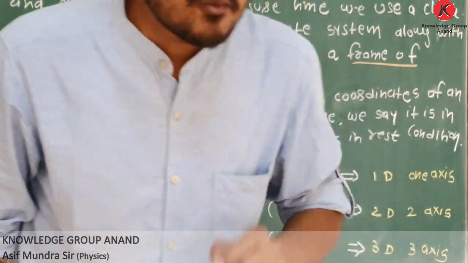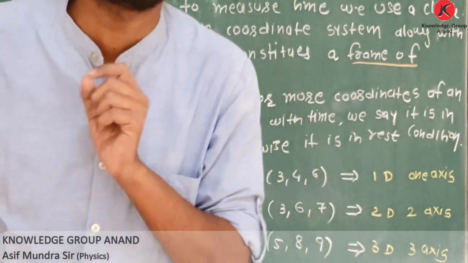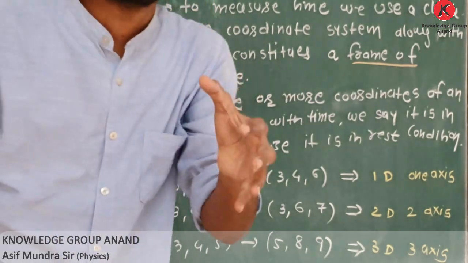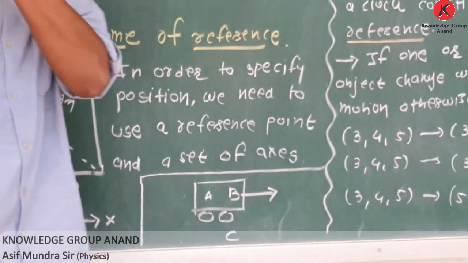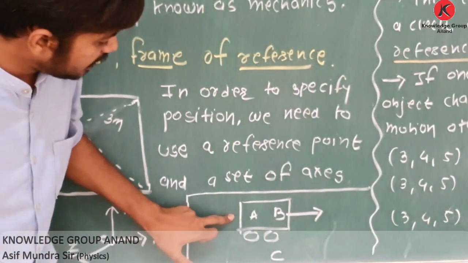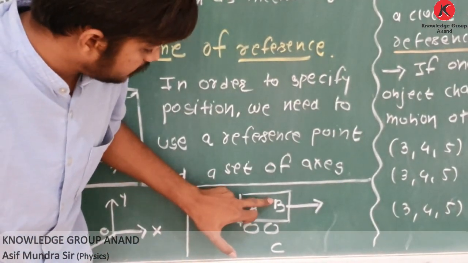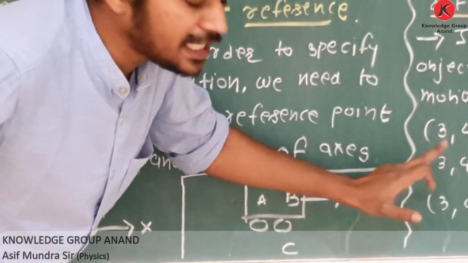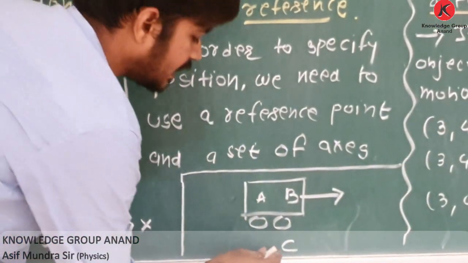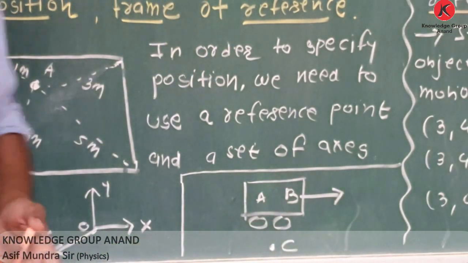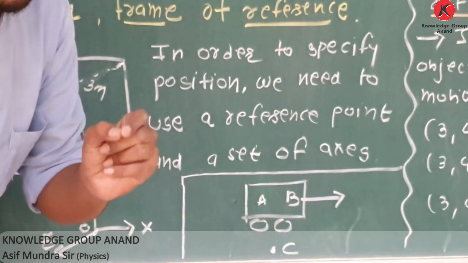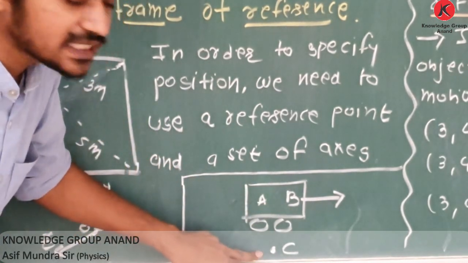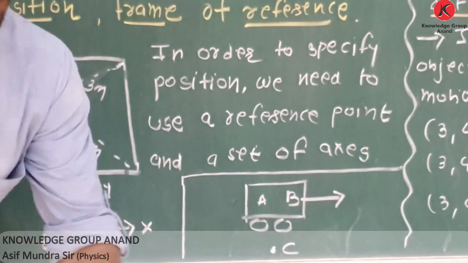Clear? Understand the importance of frame of reference. Frame of reference means from where you take observation. For example, here is a bus, which we will consider in physics. In the bus, two students, A and B, are sitting, and the bus is in motion. Another person, C, is on the ground. For A and B, the frame of reference is the bus. For C, the frame of reference is the ground.